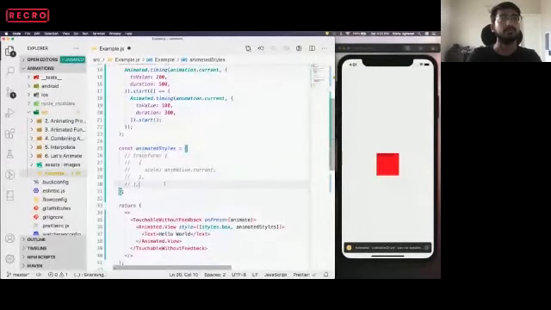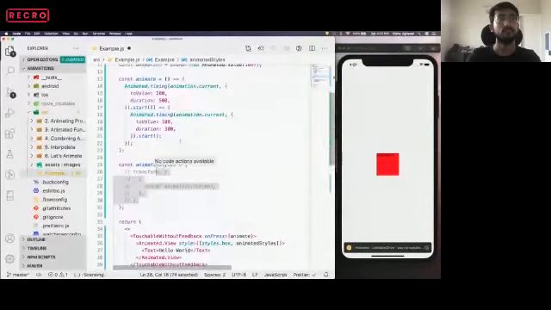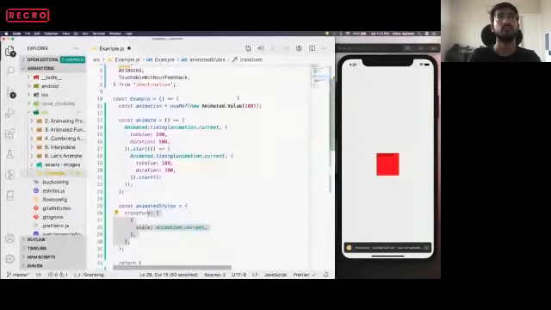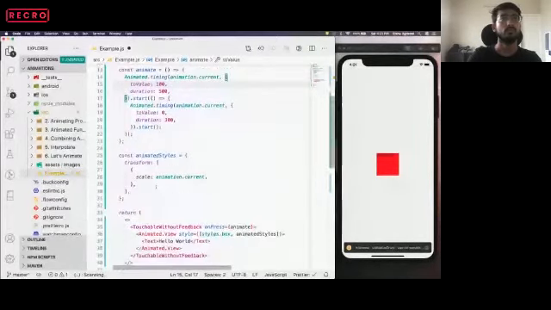Let's say we want to translate this div to right.